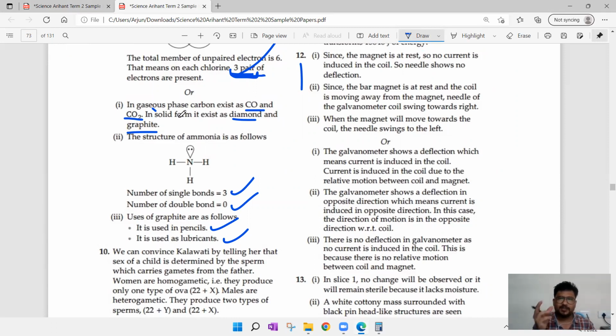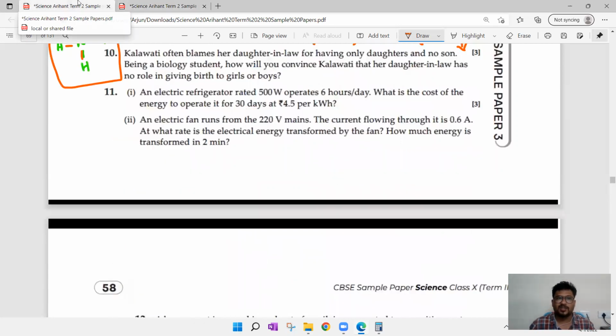Terminology needed, scientific words needed, diagrams and single word sentences enough. No need to write paragraphs like English and social studies. 11th question, you see how to solve this.